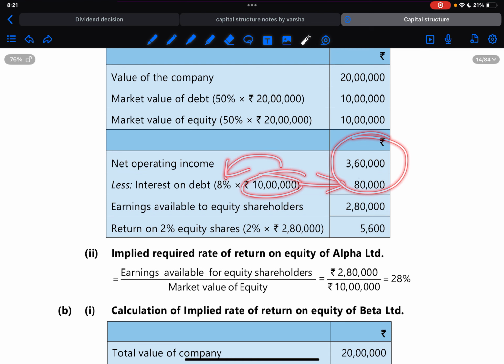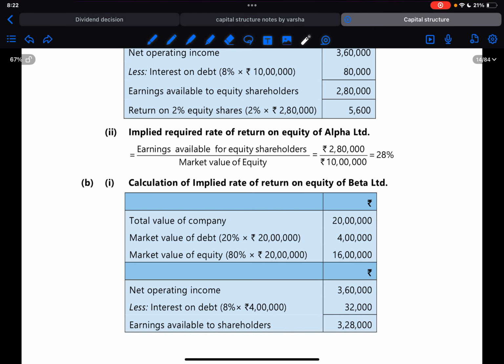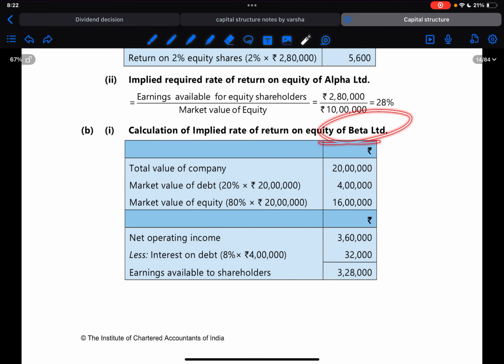So when we net it off, we get the earnings available to equity shareholders. And in this, we have only 2%, right? So we're going to take just 2% into consideration. That is 5,600. Then when we talk about Beta Limited, it is 20:80 ratio, right? 2:8. So we'll divide the total 20 lakh into 2:8, that is 4 lakh and 16 lakh. And from this, we'll calculate the net operating income. So net operating income is 3 lakh 60. From that, we're going to reduce the 8% interest on 4 lakh, that is 32,000. We'll get the earnings available to equity shareholders.